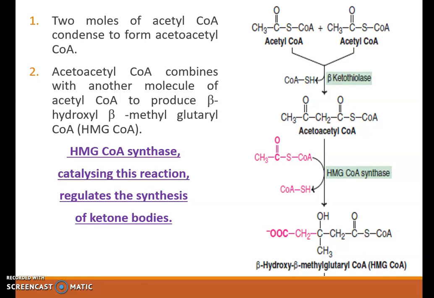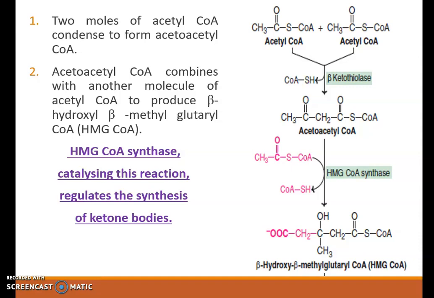So first step, as you can see, two molecules of acetyl-CoA condense to form acetoacetyl-CoA. This acetoacetyl-CoA then combines with another molecule of acetyl-CoA to produce beta-hydroxy beta-methyl-glutaryl-CoA, that is HMG-CoA.